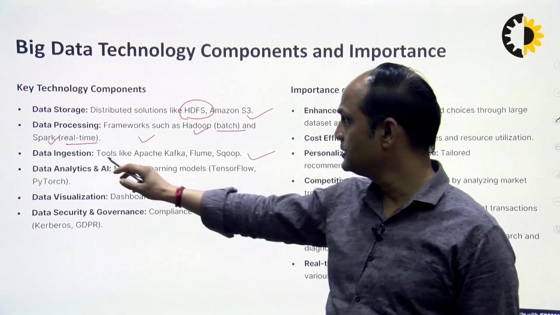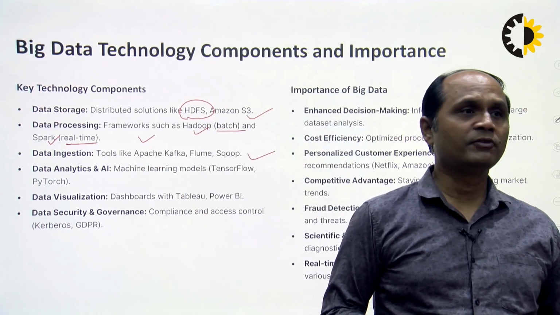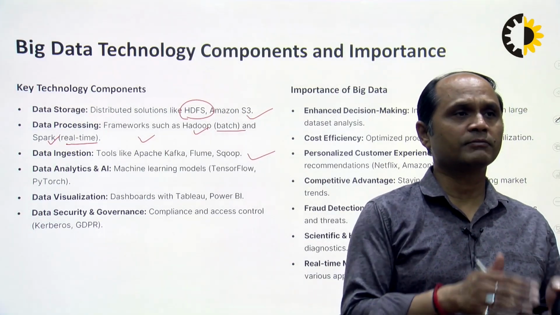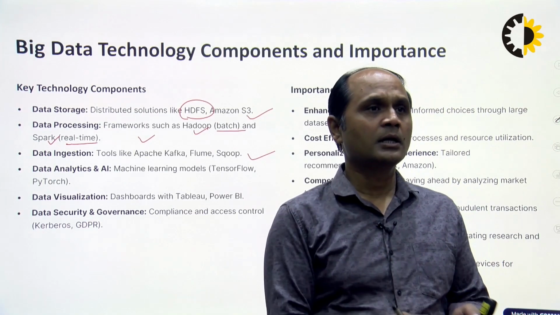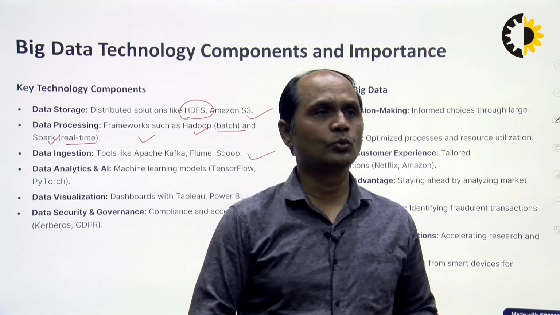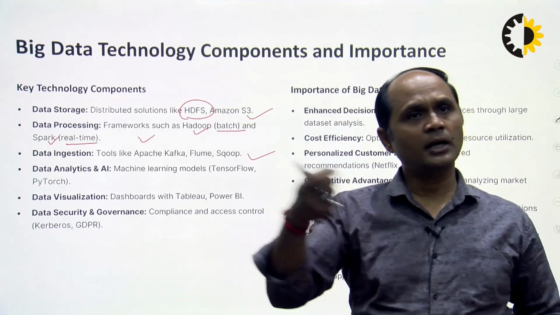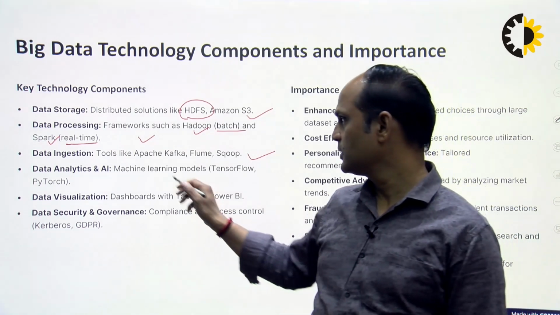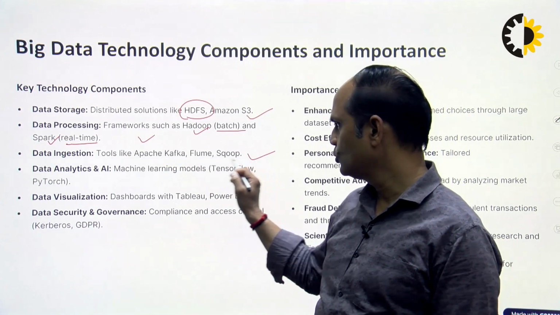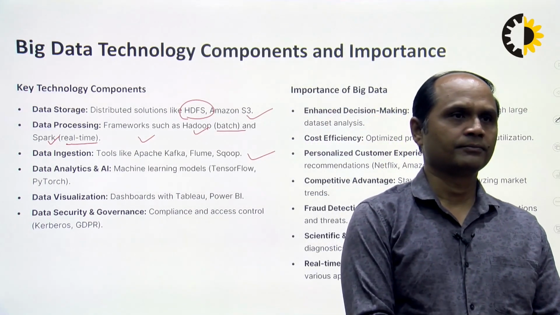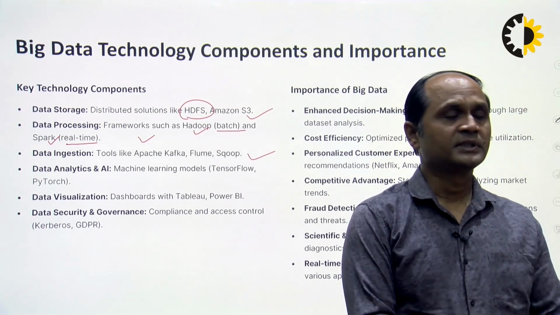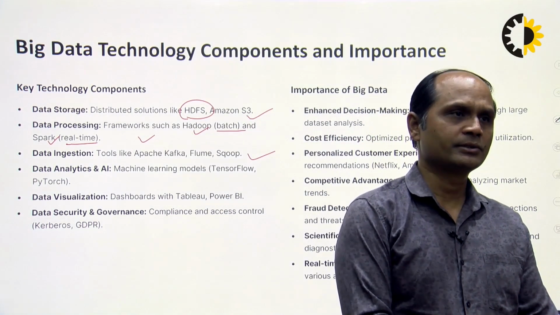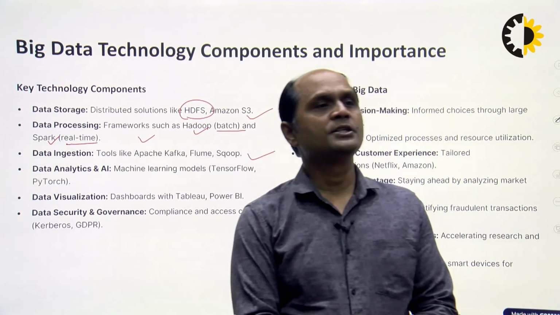Next is data ingestion. What is data ingestion? We use it to bring data in for processing purposes. In a framework, we can process the data, but we also need tools that can take the input and give the output for processing. So tools like Apache Kafka, Flume, and Sqoop are used for data ingestion. Ingestion means importing the data into a database, either into a table or into the tools. So that is data ingestion.